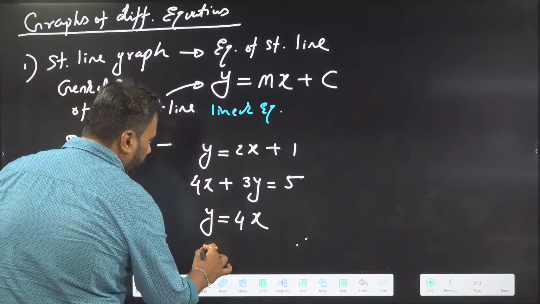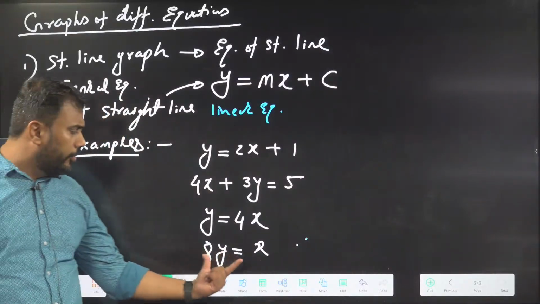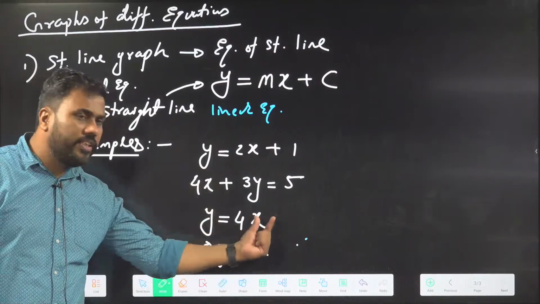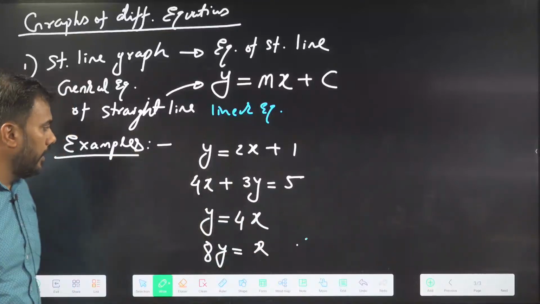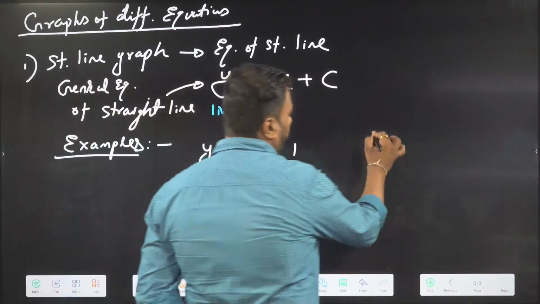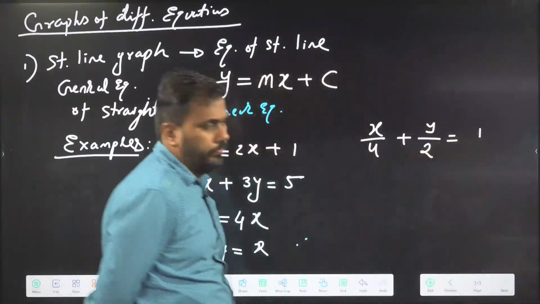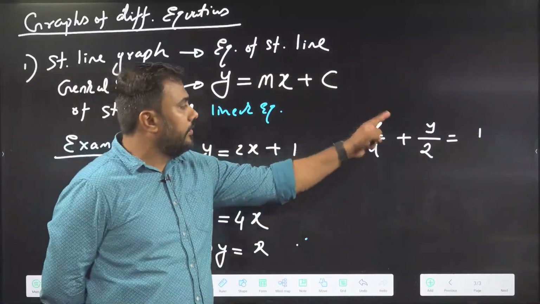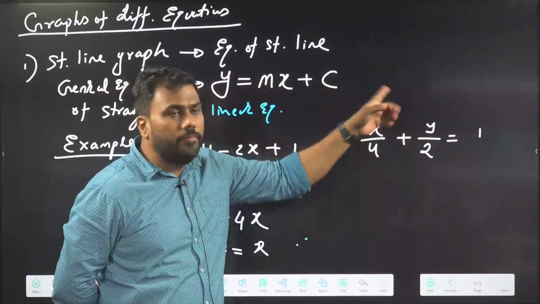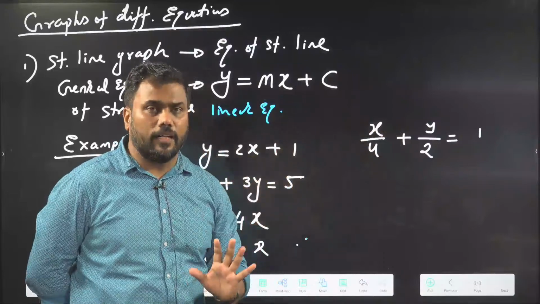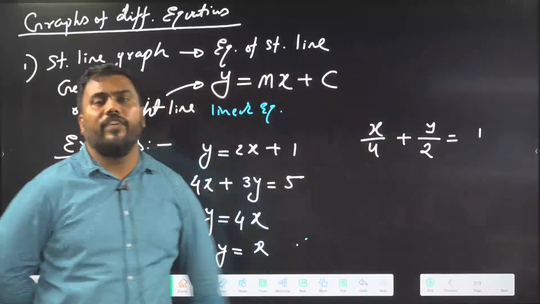I can give you more examples. 8y equal to x. This is again an equation of a straight line. Power of y is 1, power of x is 1. Powers are 1, so it is a linear equation, and this equation will give us a straight line. Another example: x by 4 plus y by 2 equal to 1. See here, the power of x is 1, the power of y is 1, and there are some constants. A constant may come in the denominator or in the numerator; it doesn't matter. Only the powers of x and y need to be observed. So all these are examples of equations of a straight line.